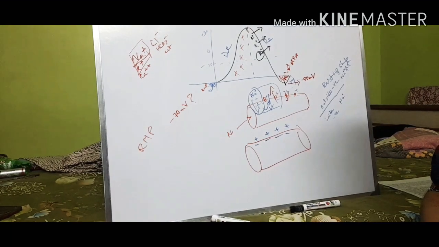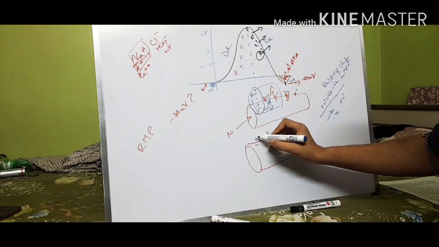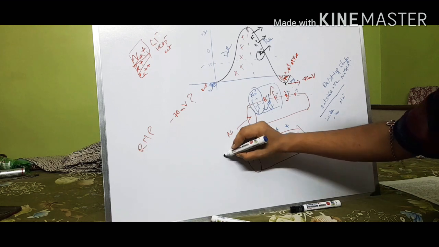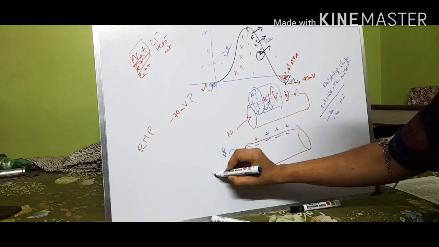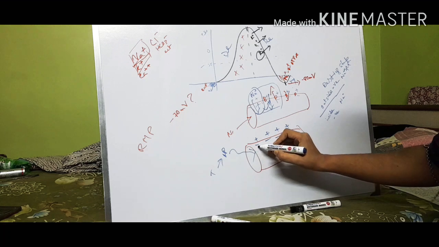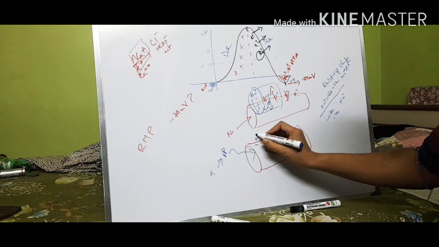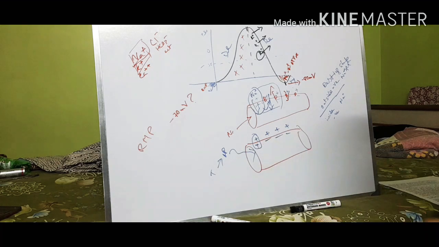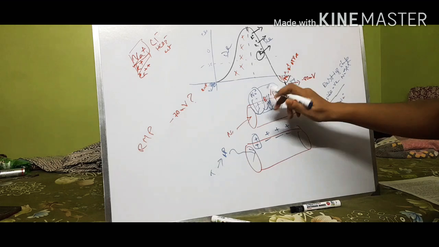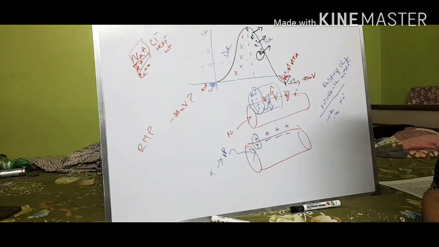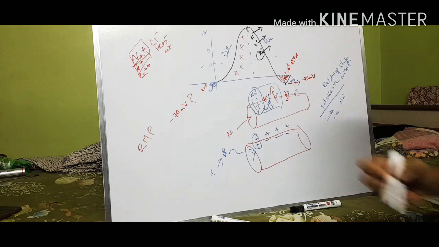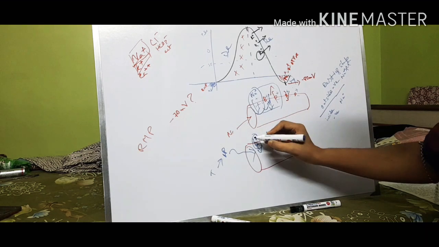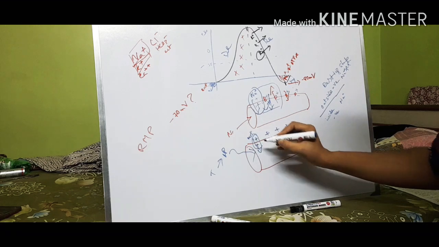Some triggering event is happening which causes this portion. So the action potential, or the triggering effect of the action potential, comes. This causes this area to become positive. And how it is becoming positive, I have already discussed: there are various sodium and potassium channels present on the membrane. Here the sodium triggering event causes the sodium channel to open, and suppose once sodium ion has entered the cell,